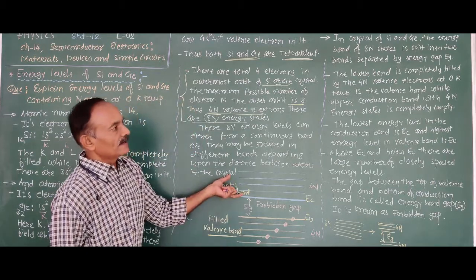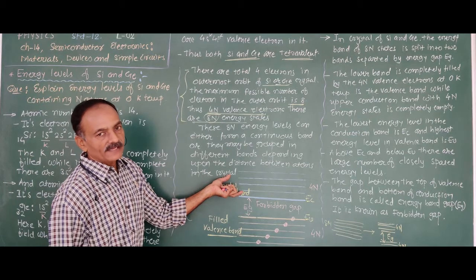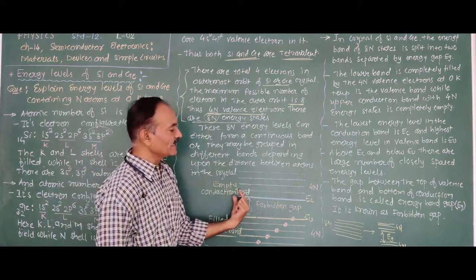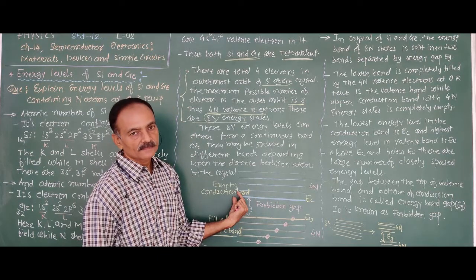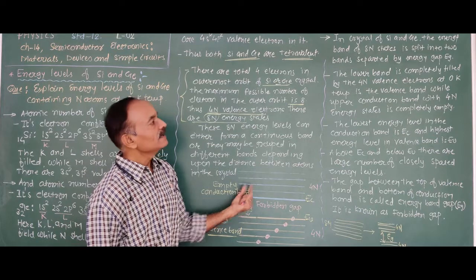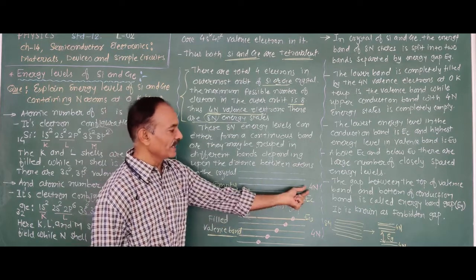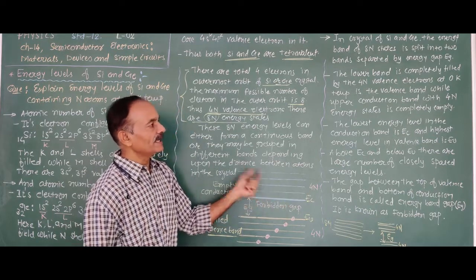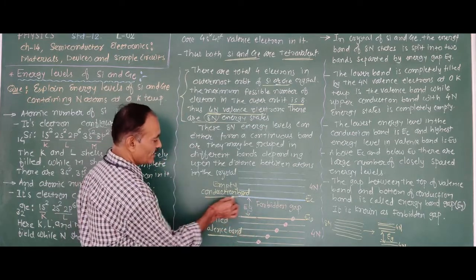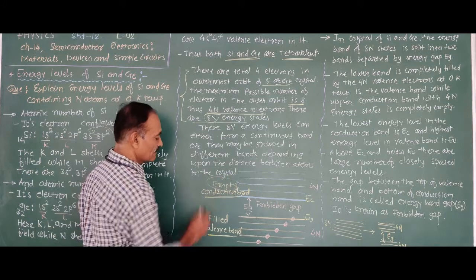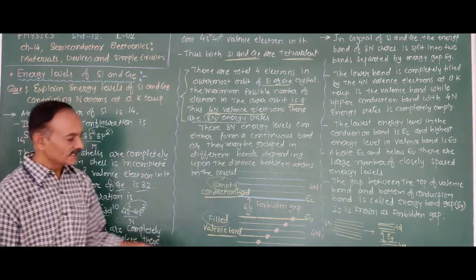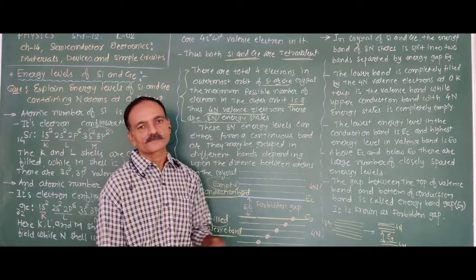While the upper band, or the upper 4n energy states, are completely empty, that is known as the conduction band. Again, the upper conduction band with 4n energy states is completely empty. So that is the valence band and that is the conduction band. The conduction band is completely empty while the valence band is completely filled by the 4n valence electrons.